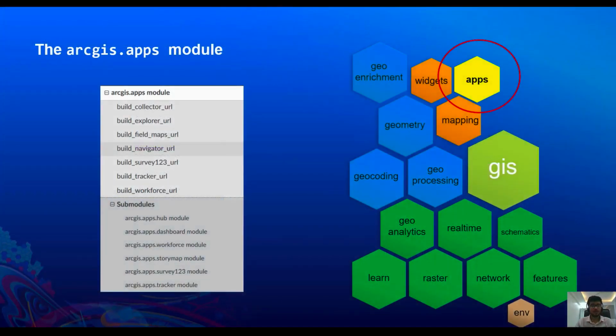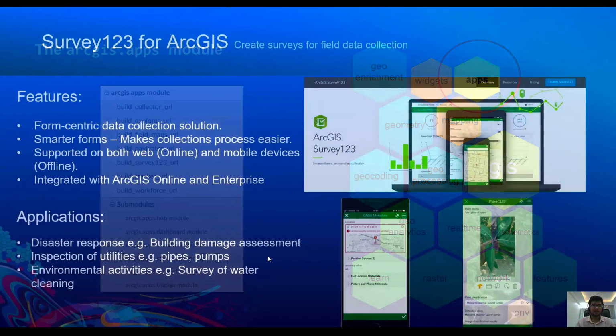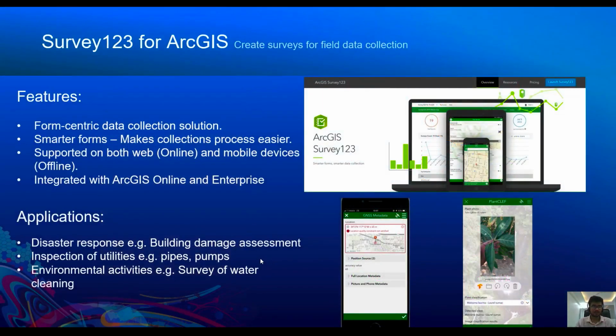So today we are going to talk mainly about the ArcGIS.apps module. It contains various functions and submodules for managing apps such as dashboard, workforce, story maps, Survey123, etc. So let's start with Survey123 for ArcGIS.